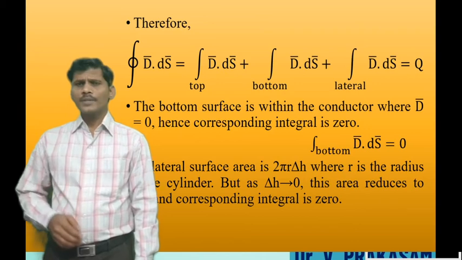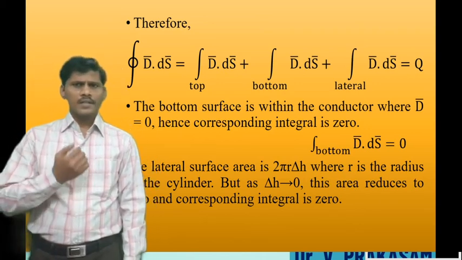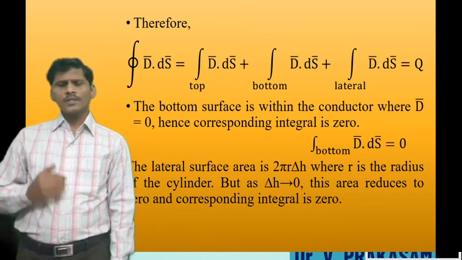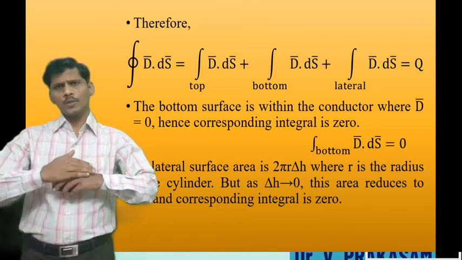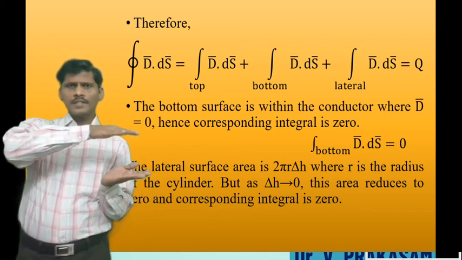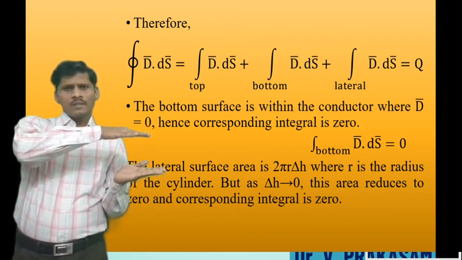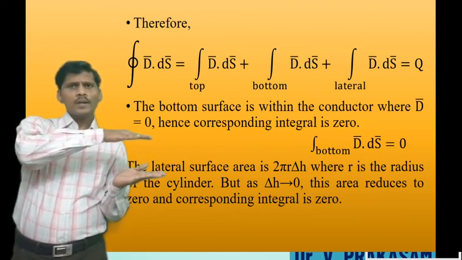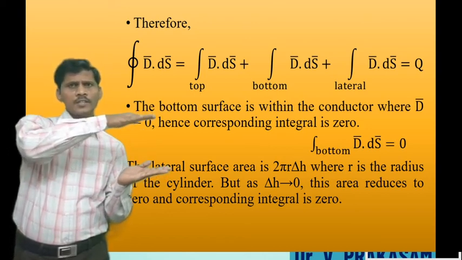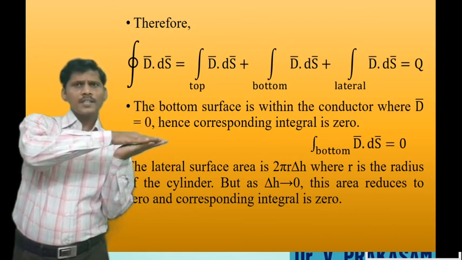The lateral surface area is 2 pi r into delta h, where r is the radius of the cylinder. But as delta h tends to 0, this area reduces to 0. Delta h tending to 0 means reducing the height of the cylinder.